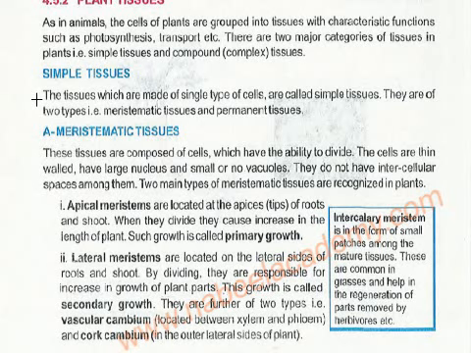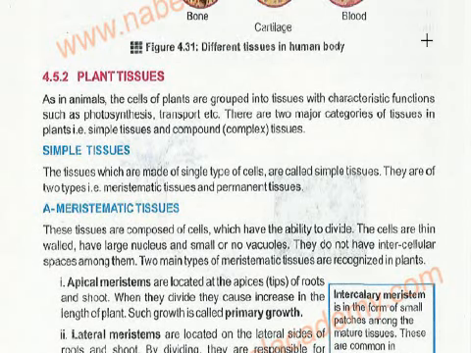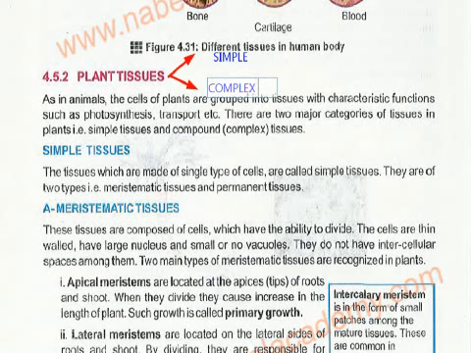Plants have two kinds of tissues: number one is simple, and number two is complex or compound tissues.